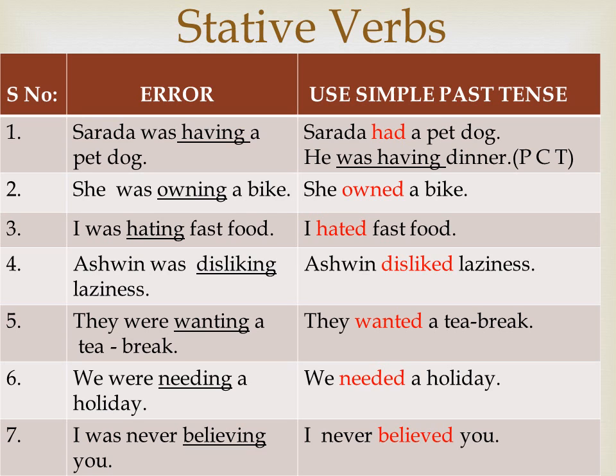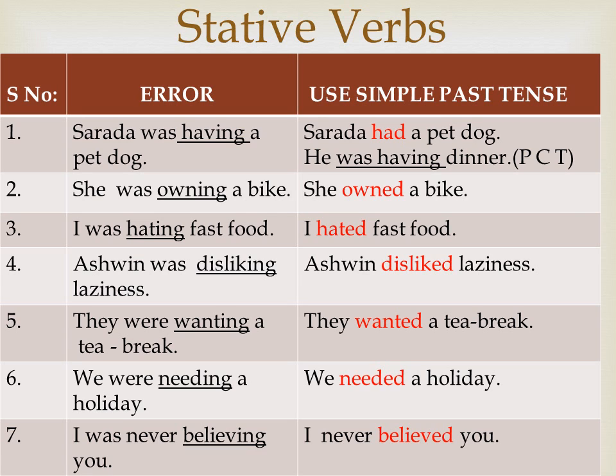I have already taught you about stative verbs. The verbs like have, won't, hate, dislike, want, need, believe, etc. do not take progressive form or continuous tense. Sarada was having a pet dog is wrong. Use simple present tense or simple past tense. Sarada has a pet dog or Sarada had a pet dog last year.